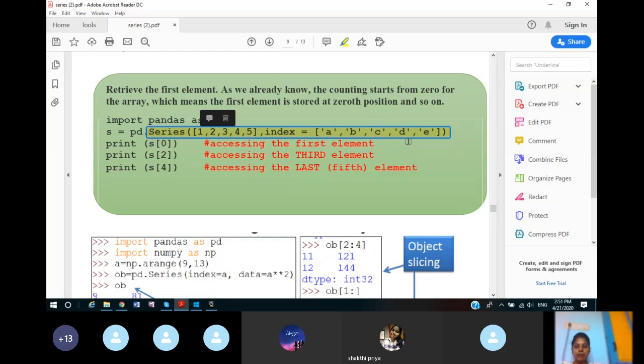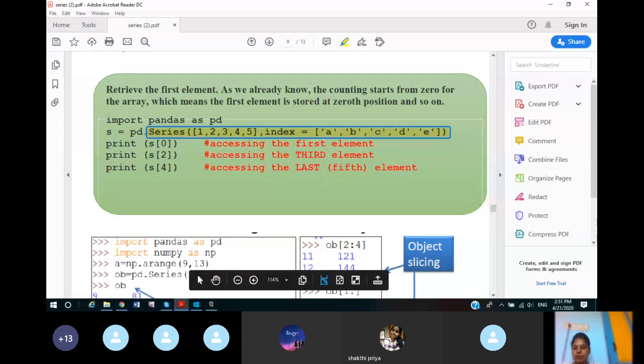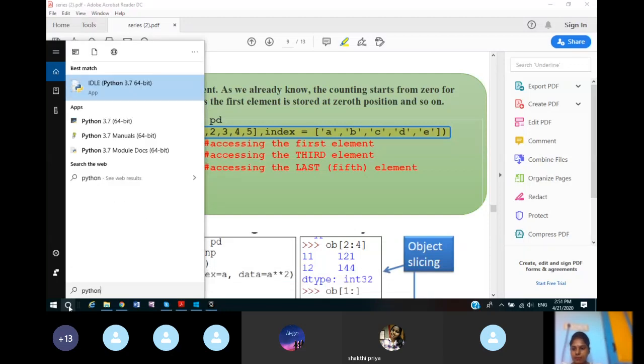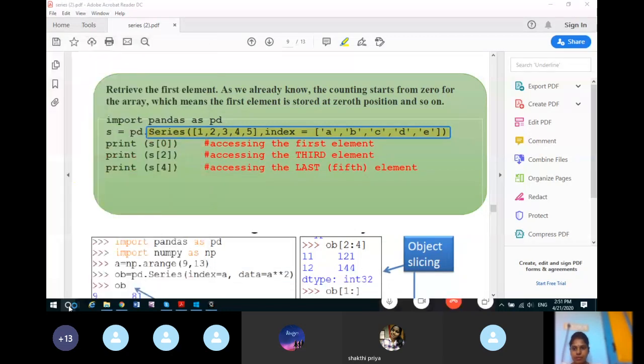For example, if I write print S of 0, 0 means index 0, accessing the first element. Now print S of 2 will give the third element, because it starts from 0. Now print S of 4 will make you access the last element. Now I'm going to open one Python program and tell you how you can access a series.